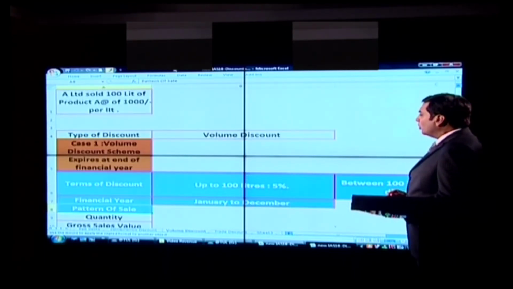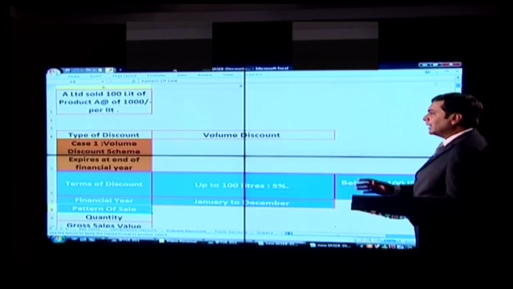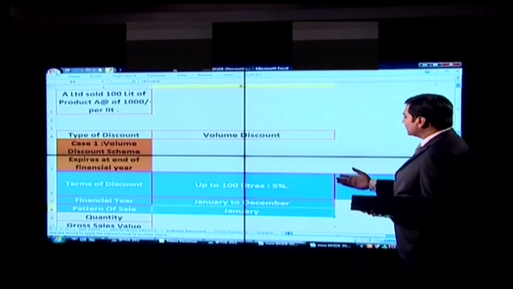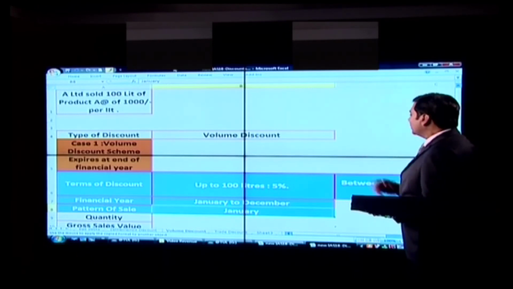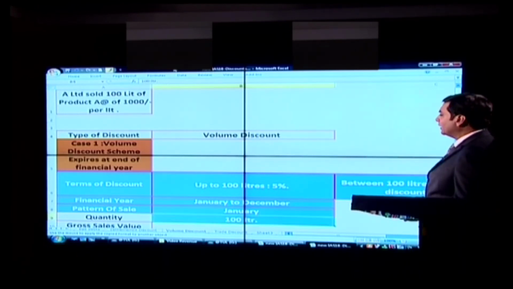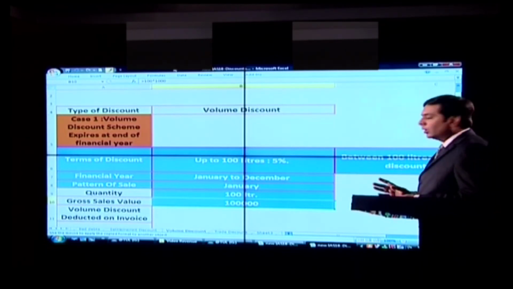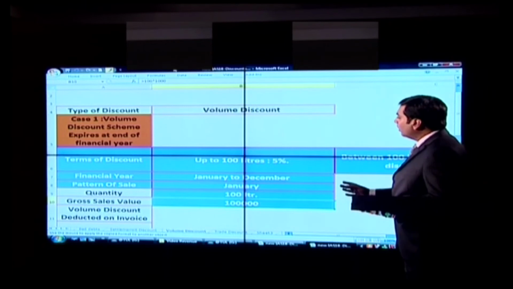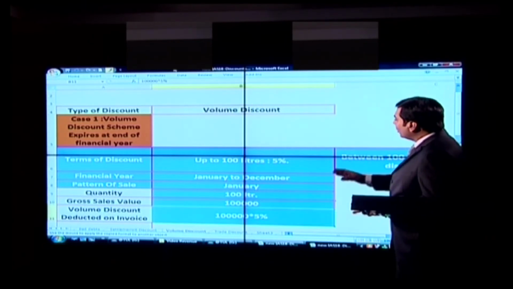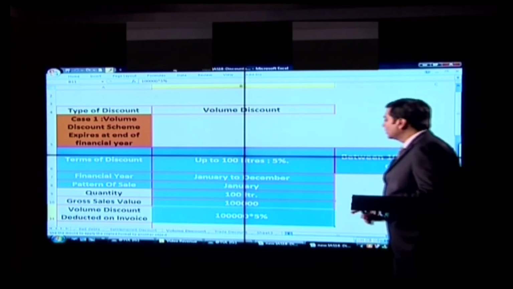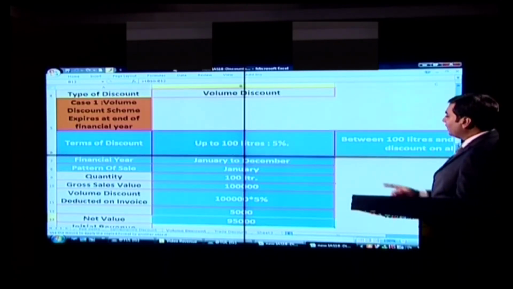Now, it is anticipated that multiple purchases are going to take place. First purchase was in January. Quantity 100 liter and gross sale value is a lakh rupees. Volume discount according to the current slab is going to be 5%, which is awarded, and net value is 95,000.